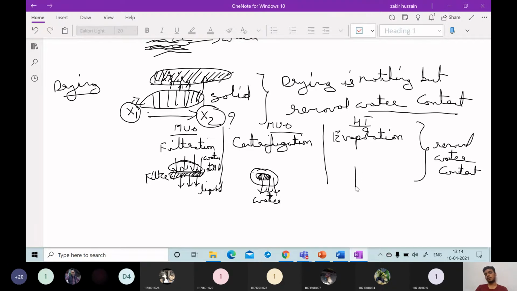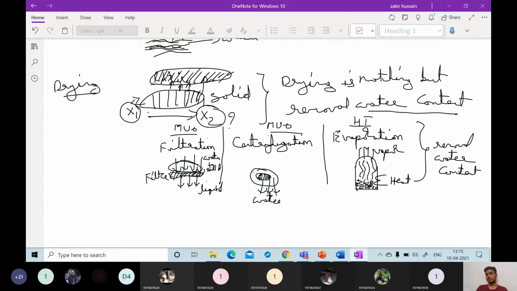Here in the evaporation, what is happening? Some suitable evaporator will be there. In that evaporation, you are applying some heat. Water will be there, and inside some solids will be there, like concentration of juices. Here you are giving some heat. Because of this heat, the vapors are coming out. The water is removed as a vapor here.